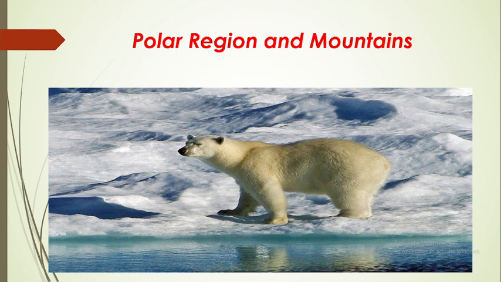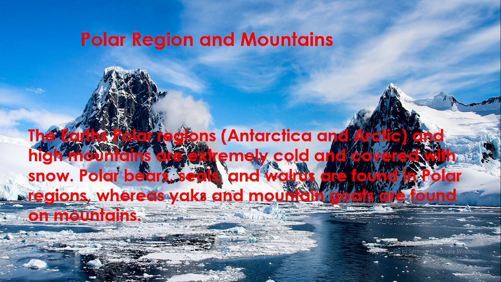So next is polar regions and mountains. In this, 2 habitats have been shown: first is polar region and second is mountains. The Earth's polar regions, Antarctica and Arctic, and high mountains are extremely cold and covered with snow. Polar bears, seals and walrus are found in polar regions, and yaks and mountain goats are found on mountains.